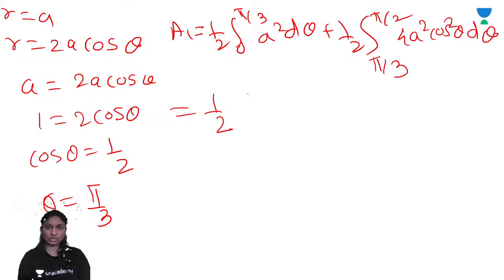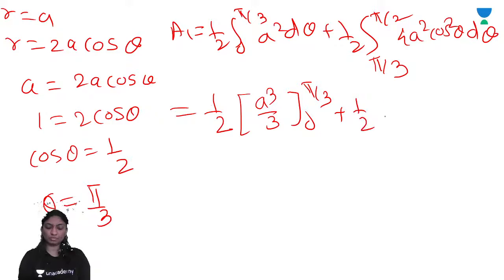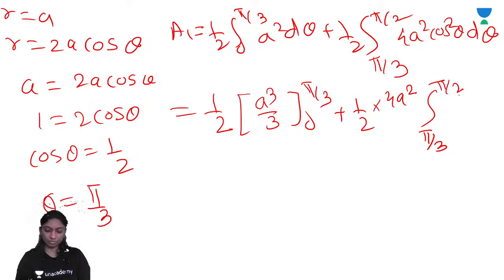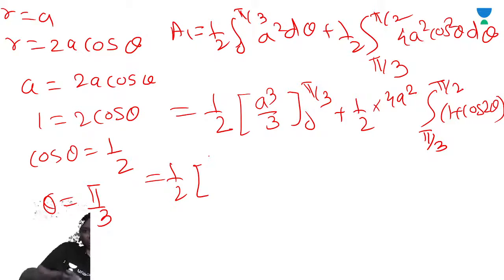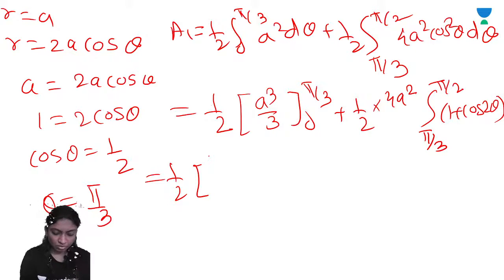So integrating, 1 by 2 A square into theta from 0 to pi by 3, which gives pi by 6 A square.